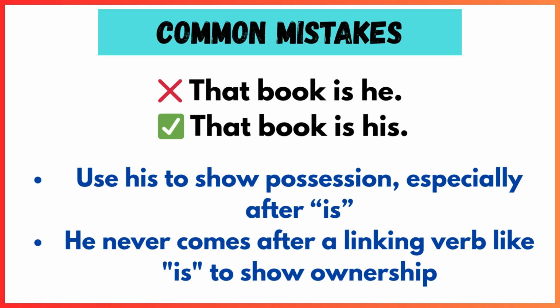Number two, the book is he. He is the subject pronoun, but this sentence needs a possessive pronoun to show who owns the book. The correct word is his, not he. That book is his. Rule reminder: use his to show possession, especially after is. He never comes after a linking verb like is to show ownership.